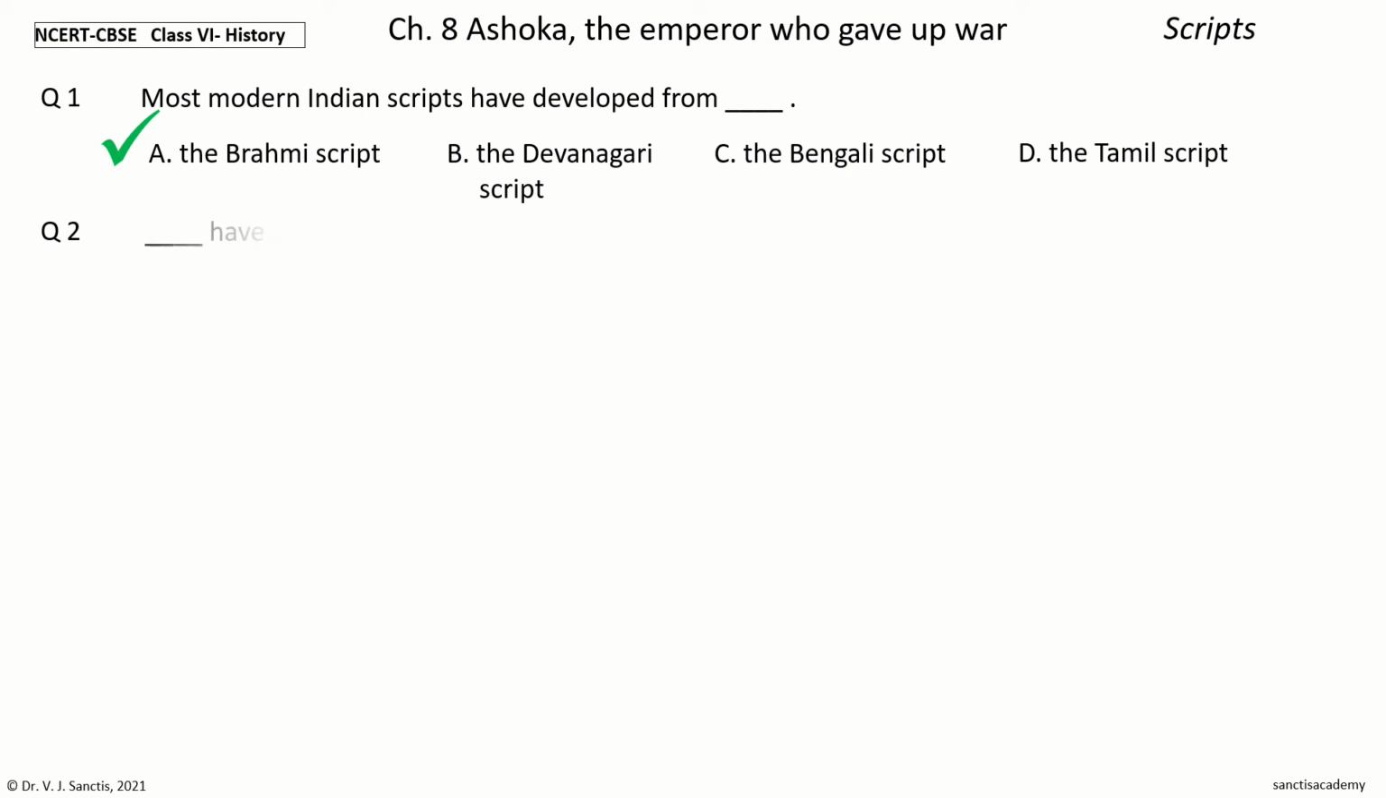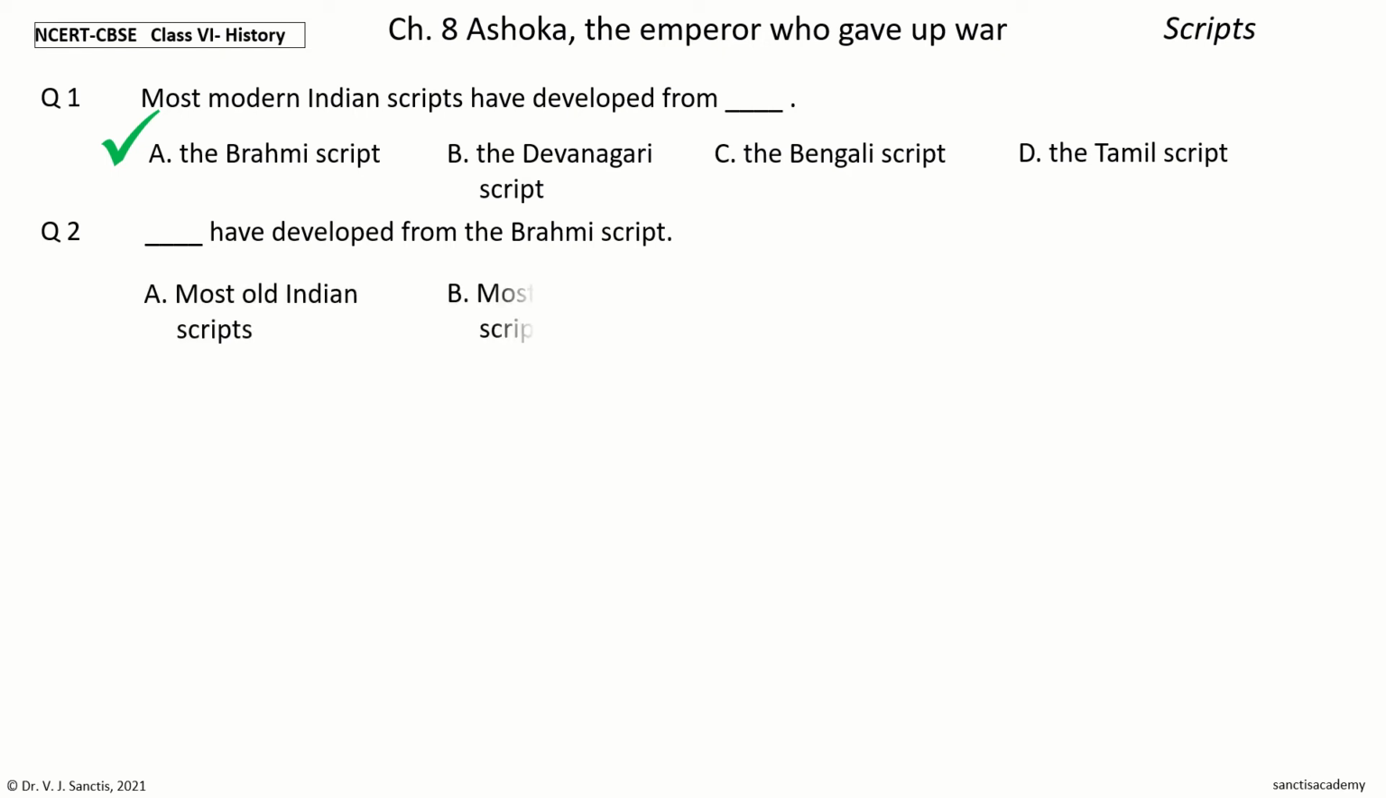Question 2. Dash have developed from the Brahmi script. The options are most old Indian scripts, most Indian scripts, Tamil script, most modern Indian scripts. Your time to choose. And the answer is most modern Indian scripts. So, most modern Indian scripts have developed from the Brahmi script.